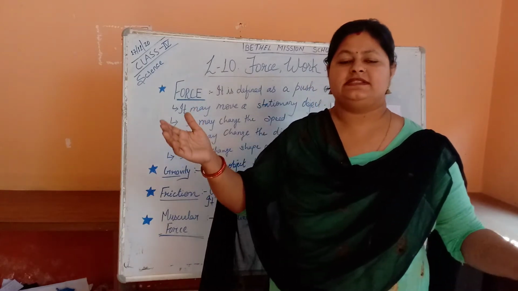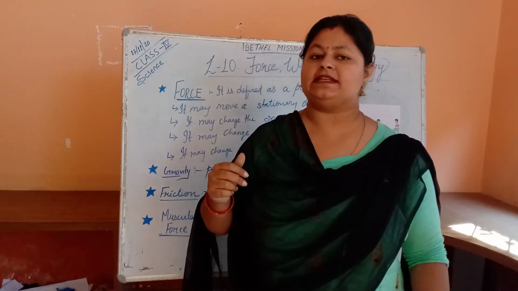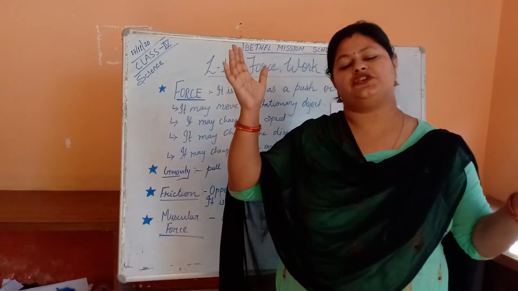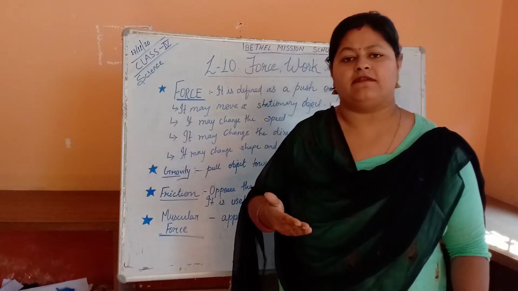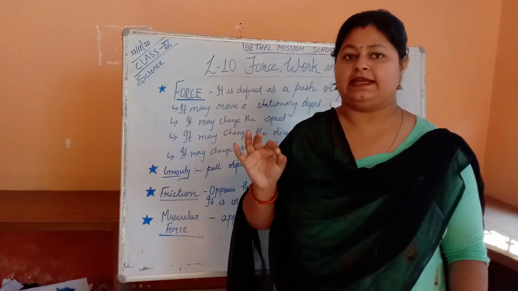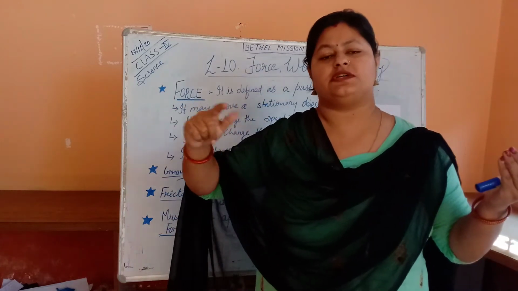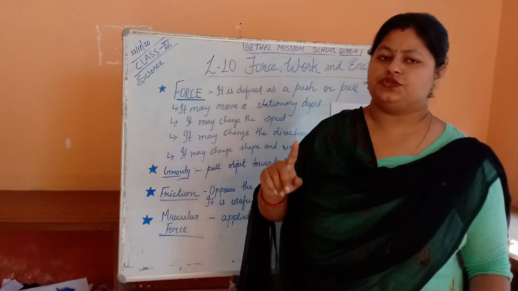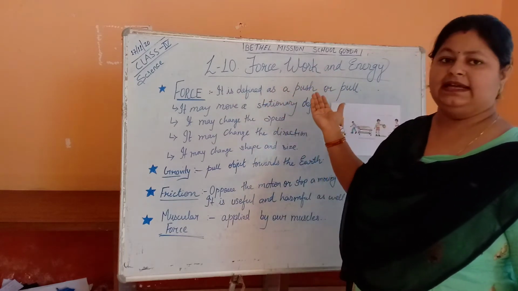Third example, suppose a man is standing with a baggage, a coolie. We will take the example of a coolie. Suppose he is standing with a baggage on his head. After a couple of hours, what will happen? He just becomes tired, but his work is not counted. But when he takes the baggage on his head and moves from one place to another, there his work is counted. Okay, so understand the difference between work, force and energy.